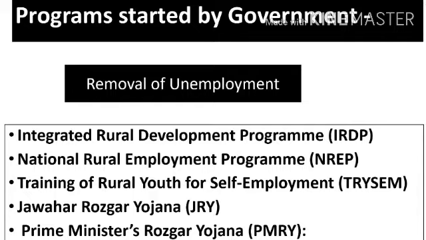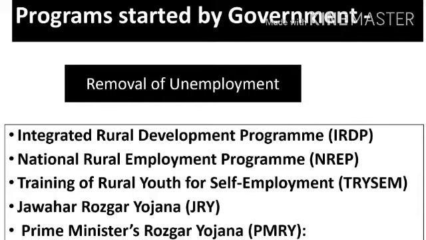So the next is Training of Rural Youth for Self-Employment. That means they should not have to depend on any job. They can create the job by themselves. So this program was launched by the Department of Rural Development on 15th August 1979 to provide training facilities and create self-employment among the rural unemployed youth. Okay, so next we have Jawahar Rozgar Yojana, and this was the largest national employment program of India of that time.